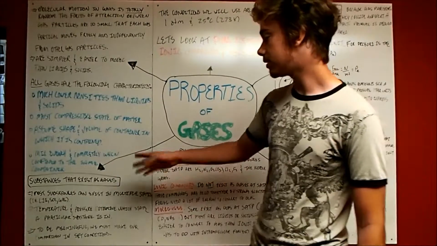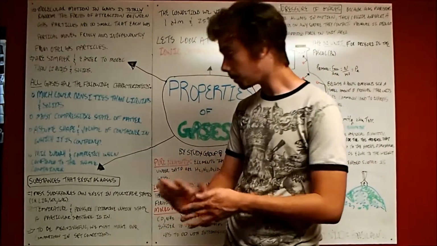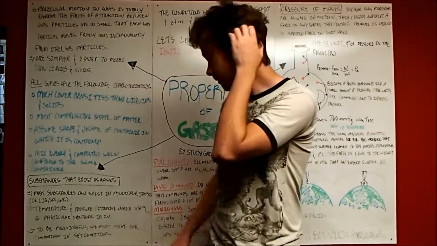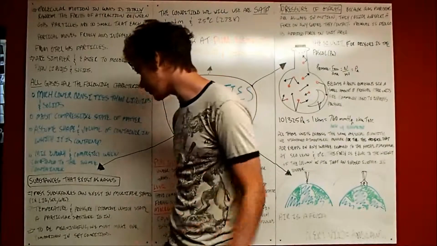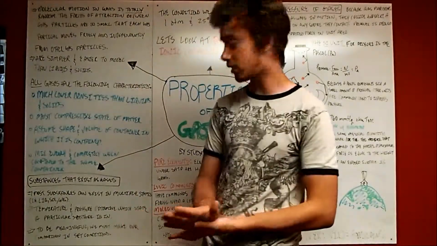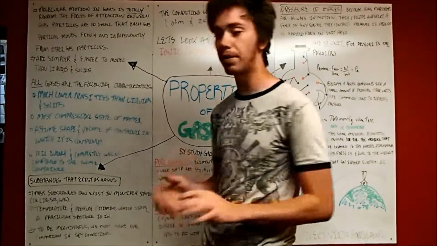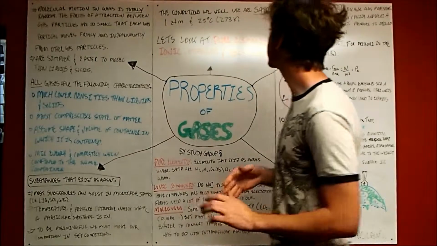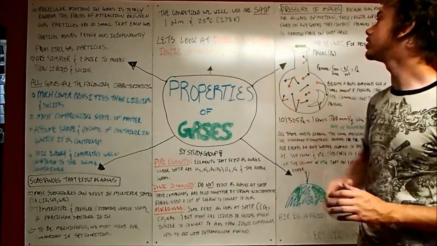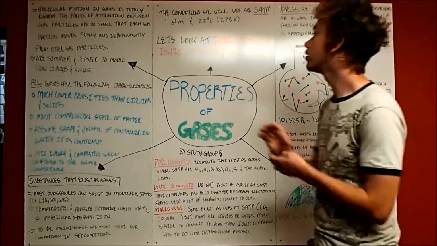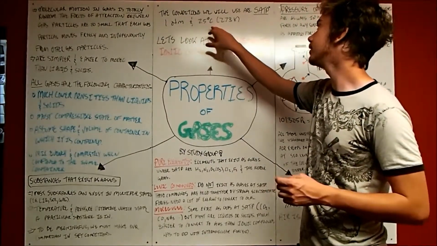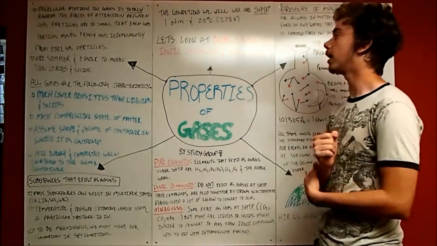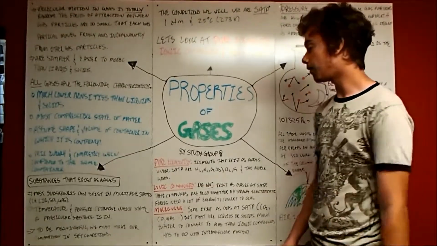So some substances exist as a gas in their standard states, and some don't. Most substances can exist in multiple states: liquid, solid, gas, or plasma. Temperature and pressure determine which state a particular substance is in at any given time. To be meaningful in our comparison of different substances in different states, we must set some conditions. These conditions are SATP, standard ambient temperature and pressure, which is 1 atmosphere and 25 degrees C, or 298.15 Kelvin.